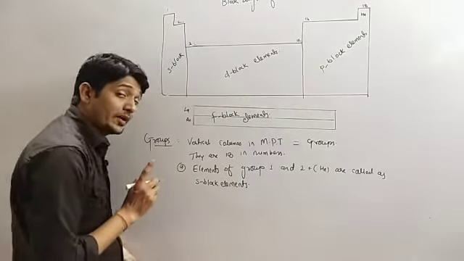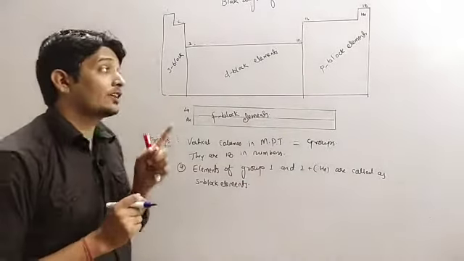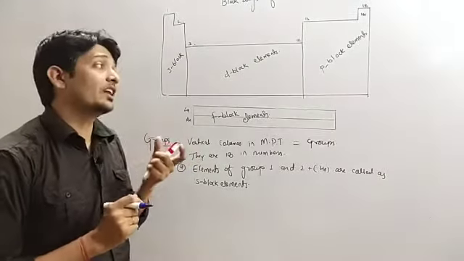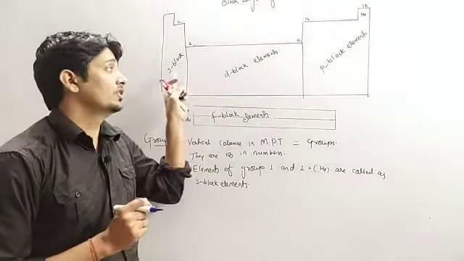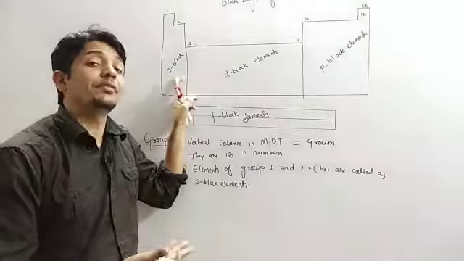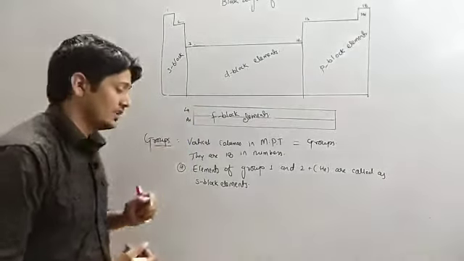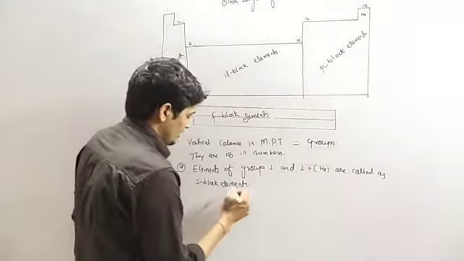Why s block elements? Because the outer electrons of the elements are progressively filled in the s subshell. So we can write: